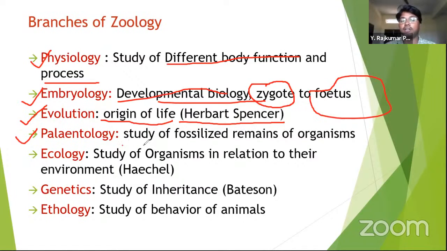Next, paleontology. It means the study of fossilized remains of organisms. Now we are able to say that some millions of years ago, there were dinosaurs. Who watched them? Who has seen them? Nobody has seen, but we have evidences for their existence. We could imagine that they are very large in size, isn't it? How?